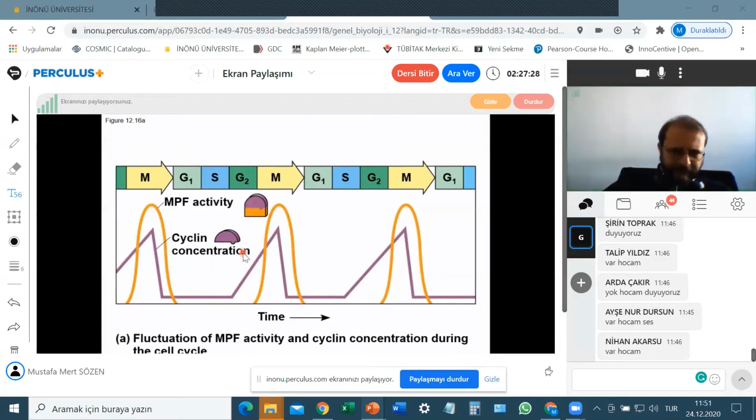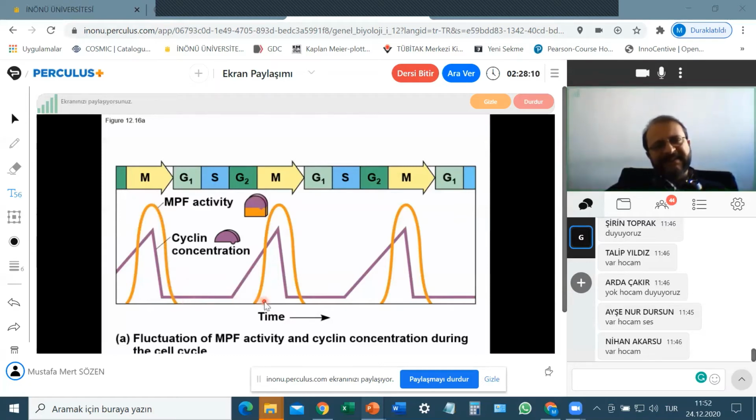But if the cyclin is not bound to CDK, CDK cannot work. It cannot catalyze its reactions. That means it cannot activate the other proteins. So if we look at the protein concentrations, the cyclin concentration and the CDK activity, let's look at the CDK activity first, or MPF activity.